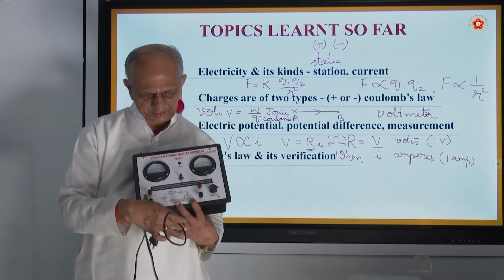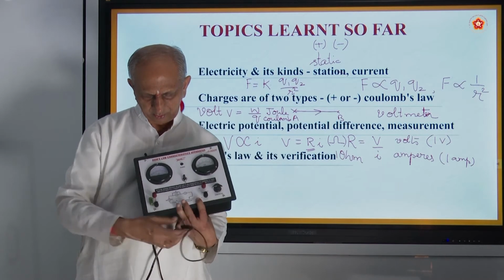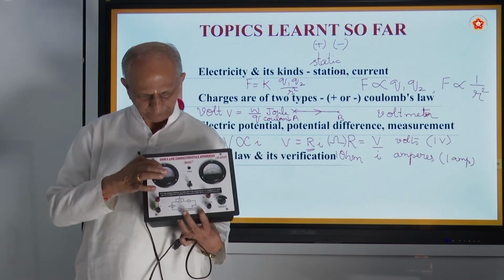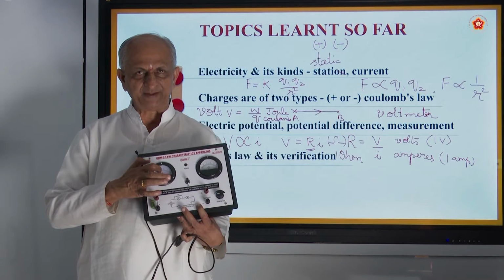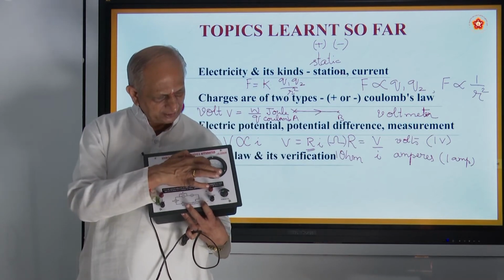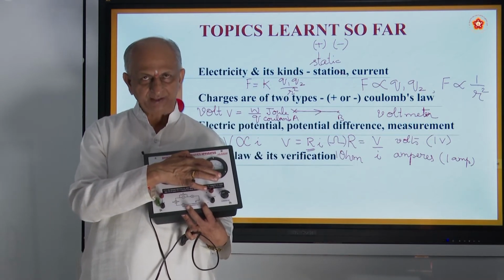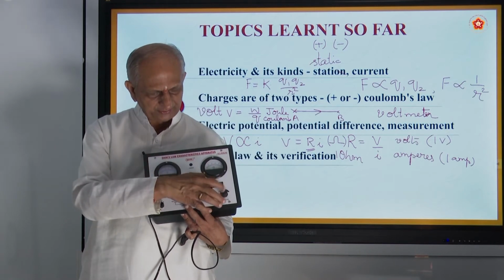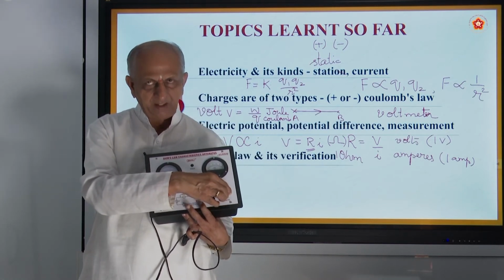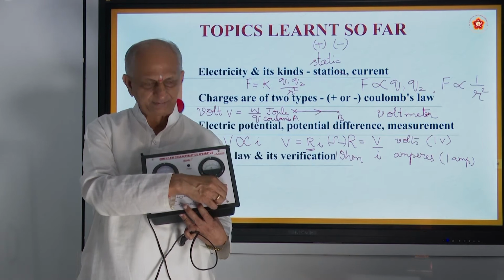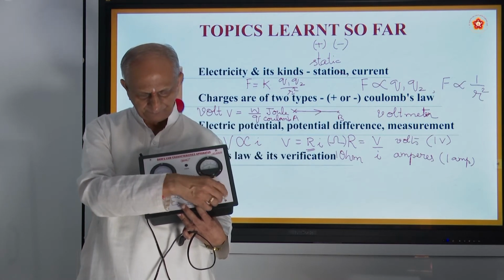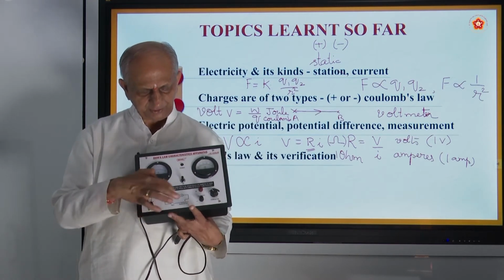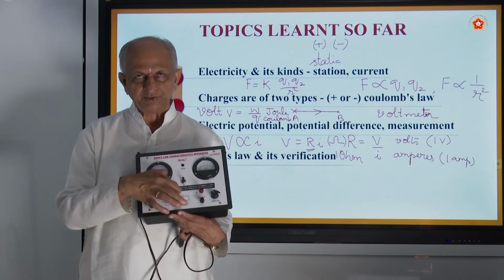And what does V stand for? V stands for voltage or potential difference. What is that? A stands for amps or current. So what is this rheostat? It will help for varying the resistance. Like this it can move. And this is called the circuit diagram.